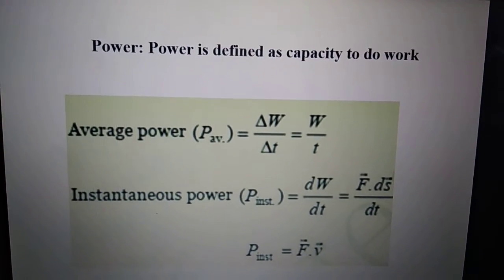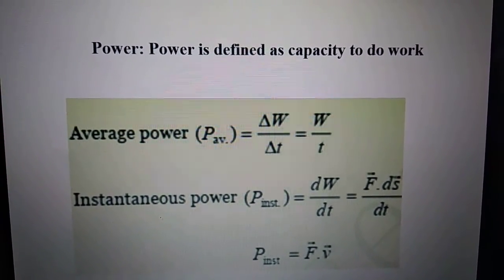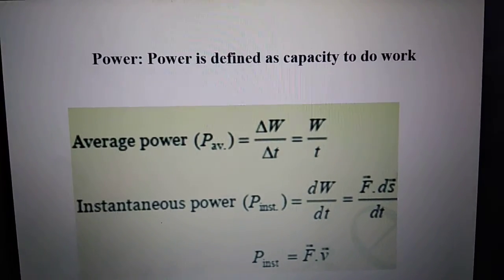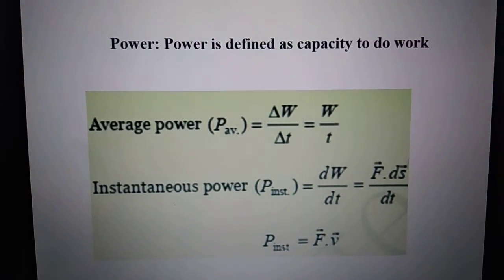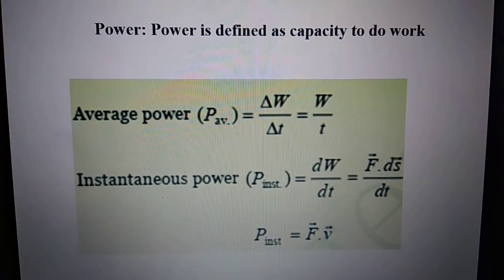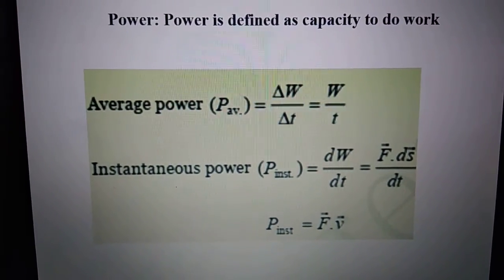And then we have to learn what is power. Power is defined as the capacity to do work. Like how much work faster we can do. We can also write power as work done divided by time. So now we can write different formulas of power. Let's say we are not given work done in some question. Instead we are given formula of force.